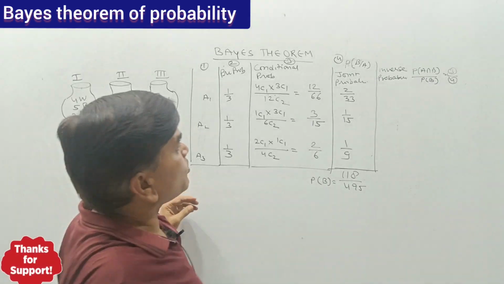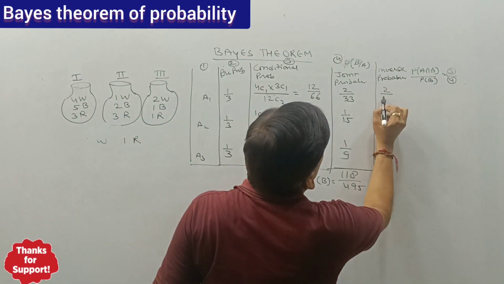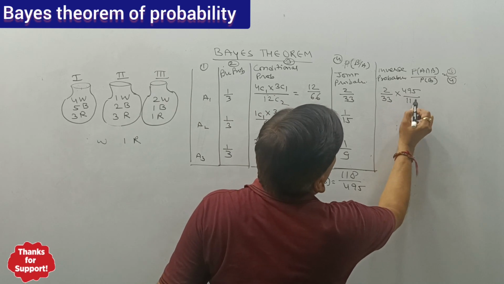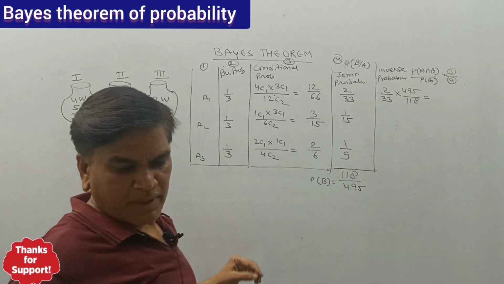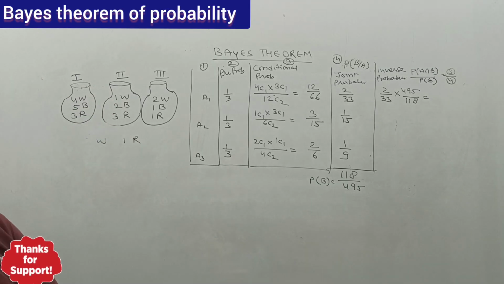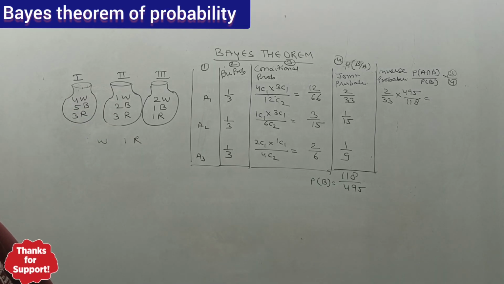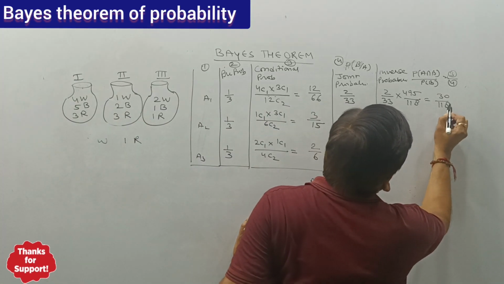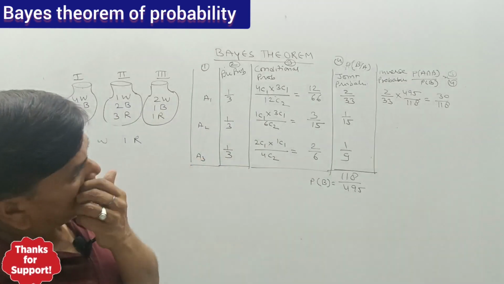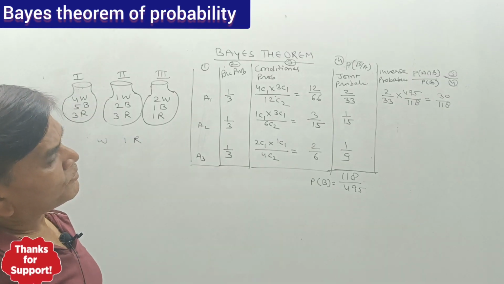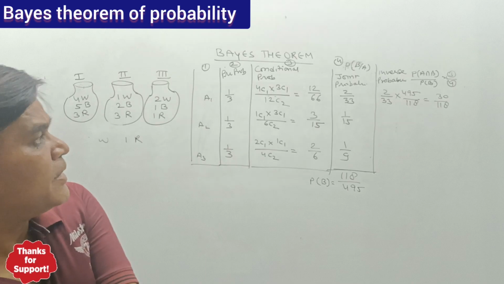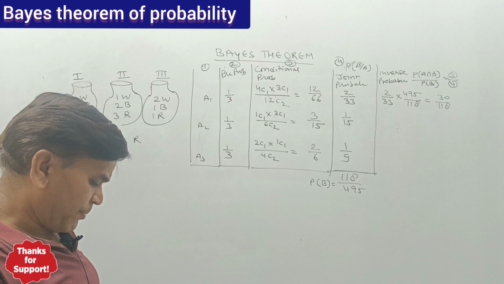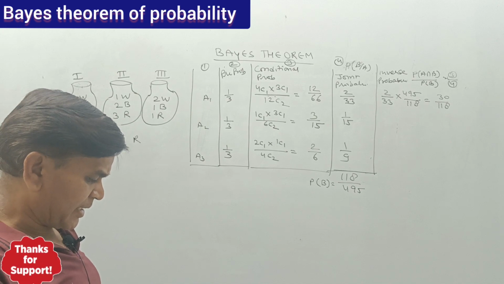So the very first, 2 by 33 divided by 118 upon 495, so that is 30 upon 118. 495 multiply by 2 divided by 33, that is 30.